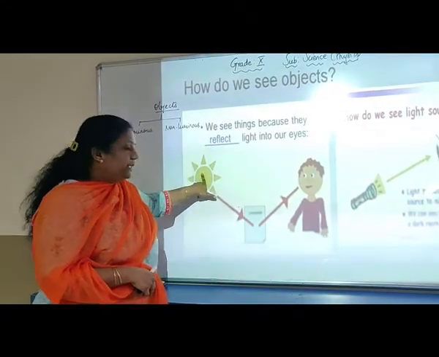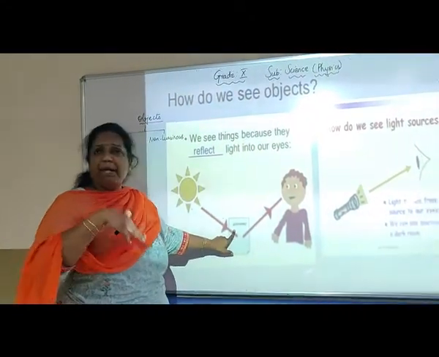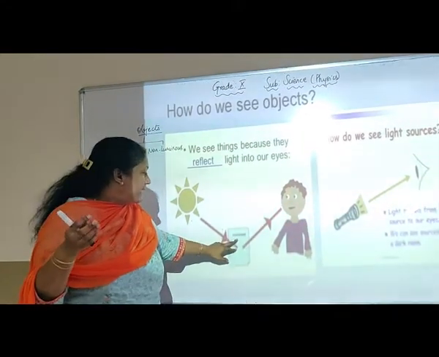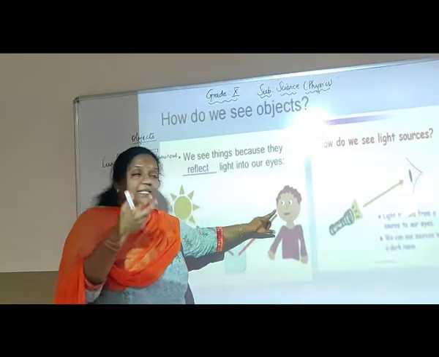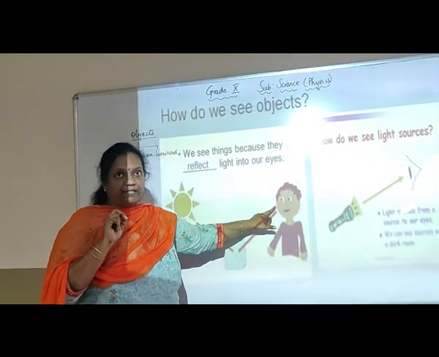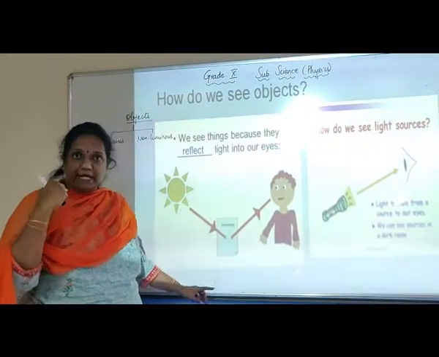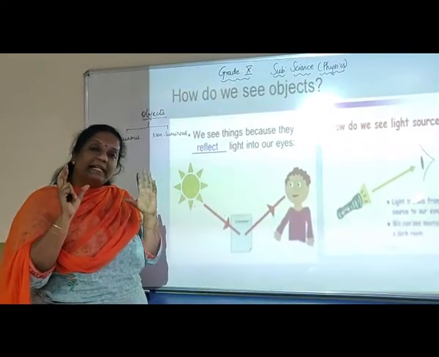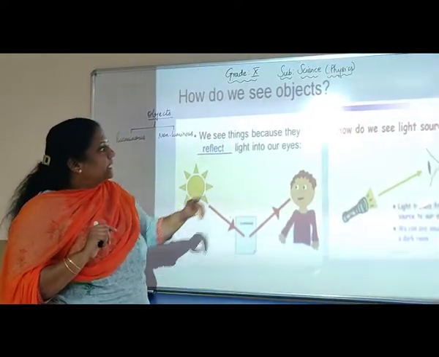So the light from a luminous object falls on another object which may be non-luminous, and the light that is reflected from this is perceived by our eyes. And we've already learned we have rods and cones in our eyes which help us detect the intensity of light and color of light.